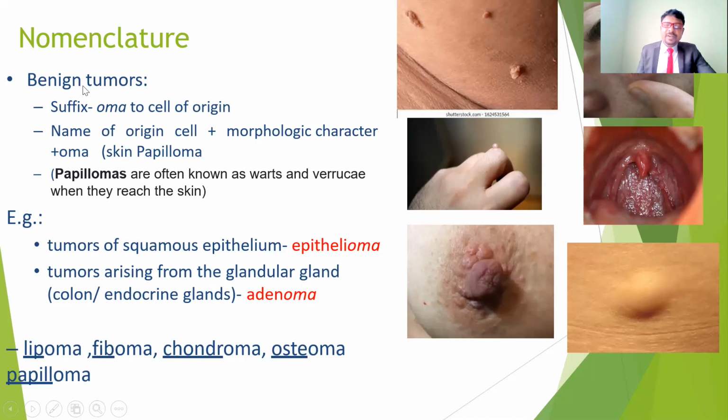For example, papilloma means the papilla is affected. The papilla of the skin is going to be affected, so that is why we call it papilloma. Oma means like a tumor, especially for benign tumors. The name of the cell is papilla, its morphological character, and then oma. So there is a reason we call it papilloma. These are often known as warts, and also appear when they reach the skin. That is nothing but extra growth on the skin, called papilloma.